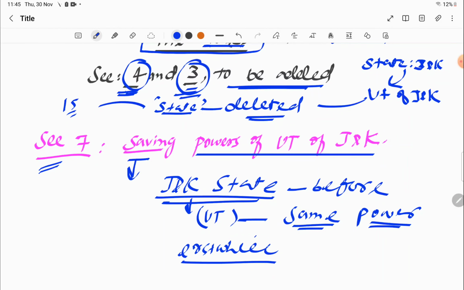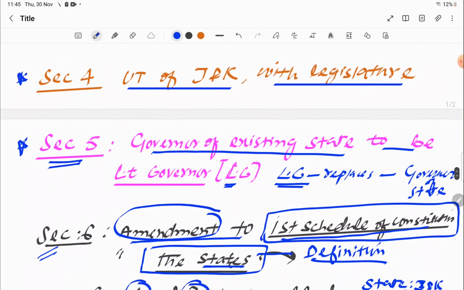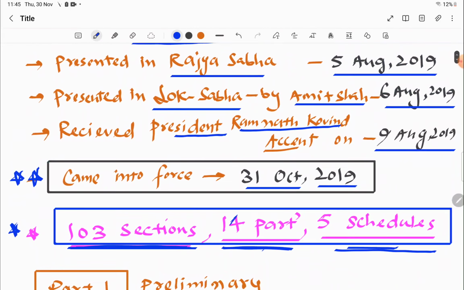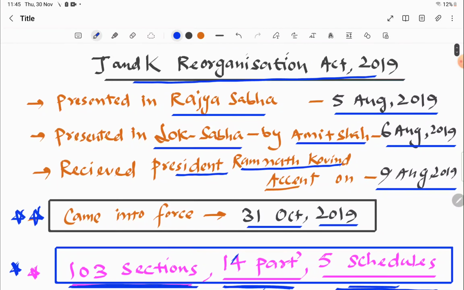So this is part first and part second of the J&K Reorganization Act of 2019. I hope you have understood this. If you did not, just go back and watch it again in fast forward, and I hope you will be able to understand this.